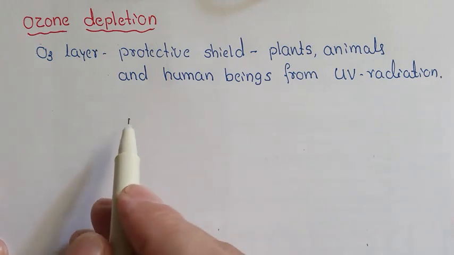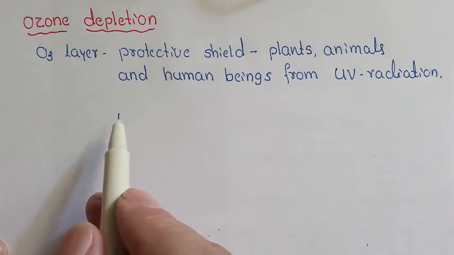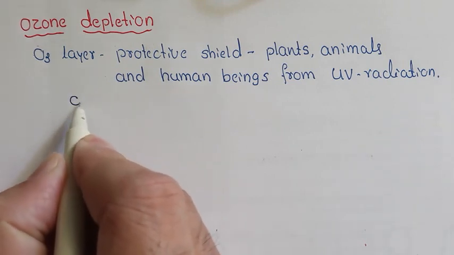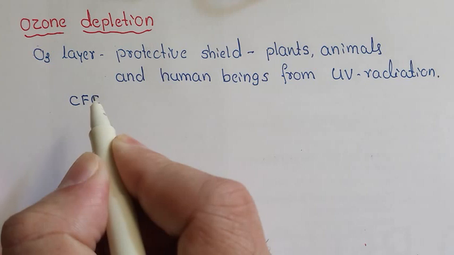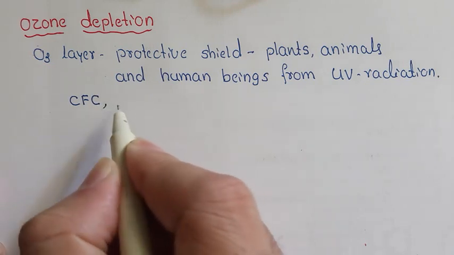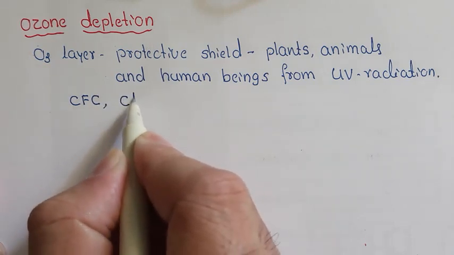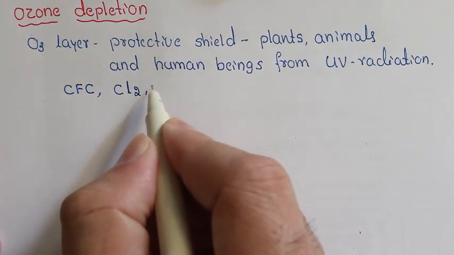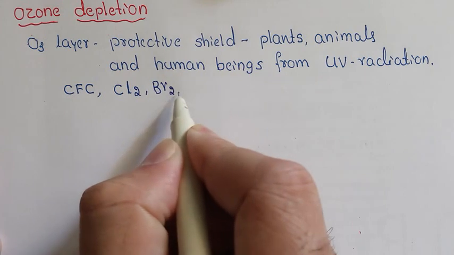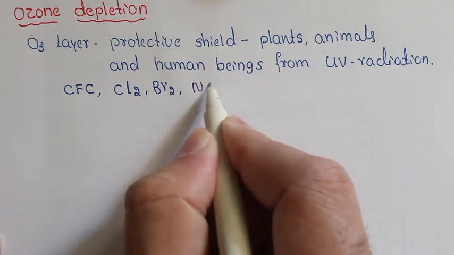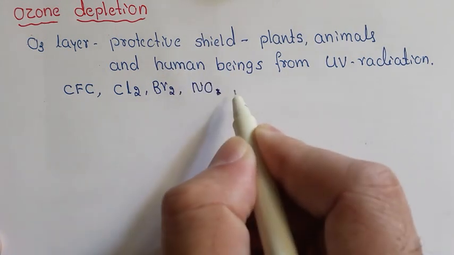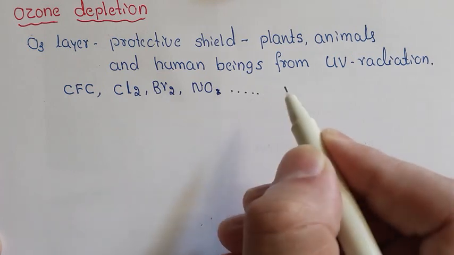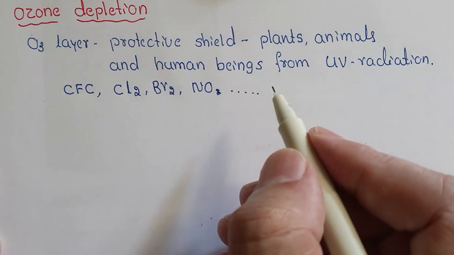But recent human activities have introduced dangerous chemicals like CFC, chlorofluorocarbon, gaseous chlorine and bromine, Br2, and oxides of nitrogen, nitrogen monoxide, nitrogen dioxide, and many more impurities into the environment.